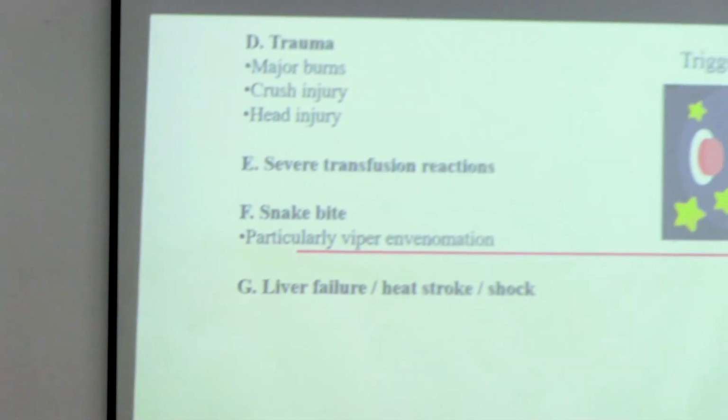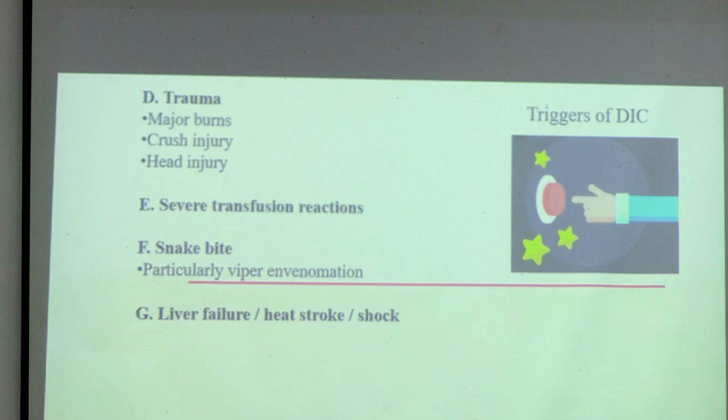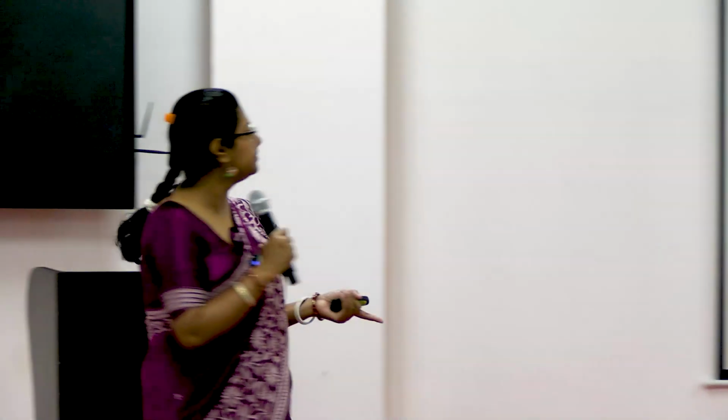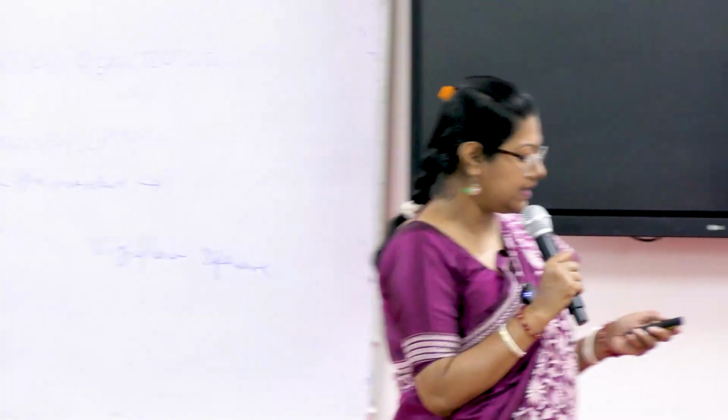If a patient gets admitted with a major burn, crush injury, or head injury, then in the surgical ward, these patients are also highly susceptible. Then, as a part of transfusion reactions, a patient can develop DIC. Snake bite is also very important. In the emergency ward, we usually get such patients: a patient will have a snake bite and the family members will rush him to the emergency. Those patients are also at high risk for developing DIC.